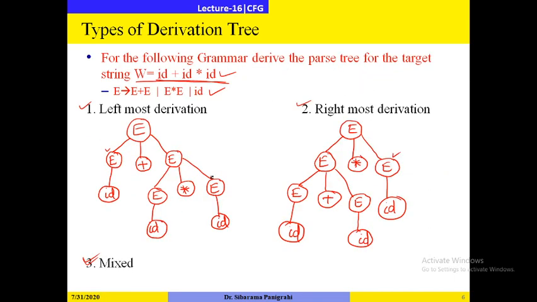I have already explained through this example what is leftmost derivation and what is rightmost derivation. From here, if you find the yield, you see the yield is obtained from left to right: you go here, here, here, and what you get is ID plus ID star ID, which is the target string.